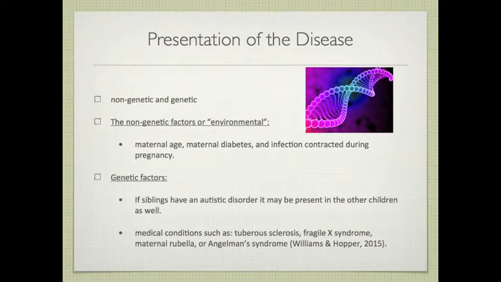The genetic etiology of autism can be associated with genetic and non-genetic factors. The non-genetic factors of autism can be called environmental, and they include maternal age, maternal diabetes, and infection contracted during pregnancy. Some recent claims have been trying to pin autism on childhood vaccines. If a sibling has an autistic disorder, it may be present in other children as well. Genetic factors include the following medical conditions, such as tuberous sclerosis, Fragile X syndrome, maternal rubella, or Angelman syndrome.